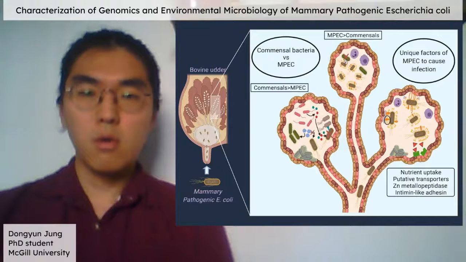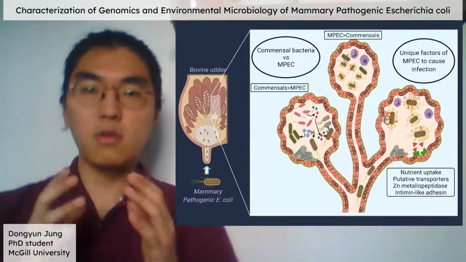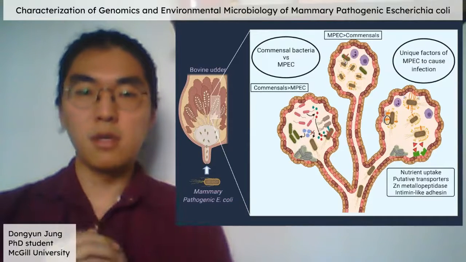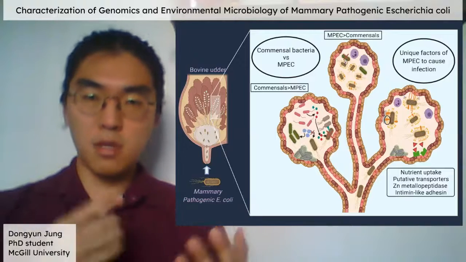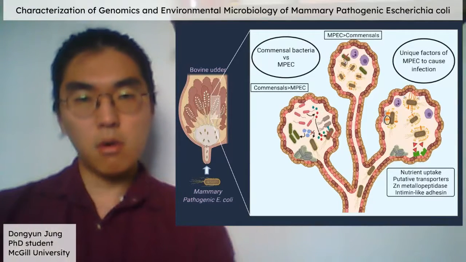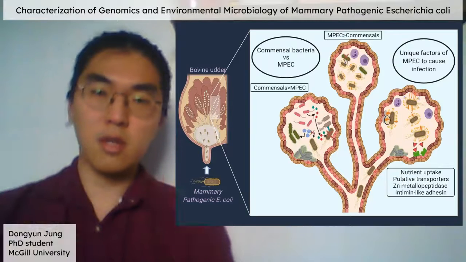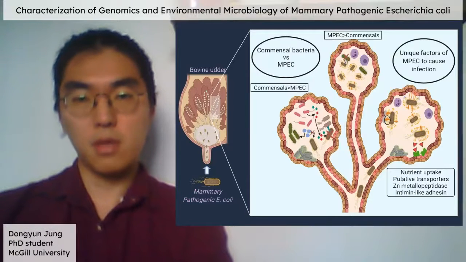Then we can ask questions. What are these commensal bacteria in the bovine udder doing when mastitis pathogens invade? Would they give the pathogens some kind of cue for inducing inflammation? Or are they actually good ones that compete with mastitis pathogens?